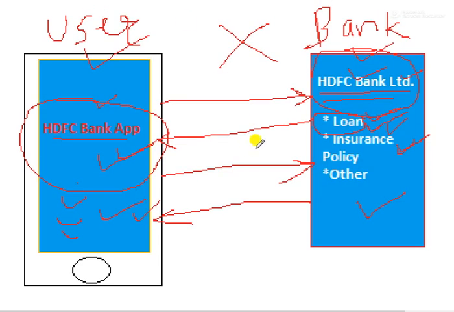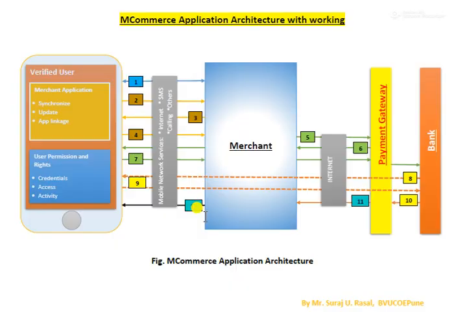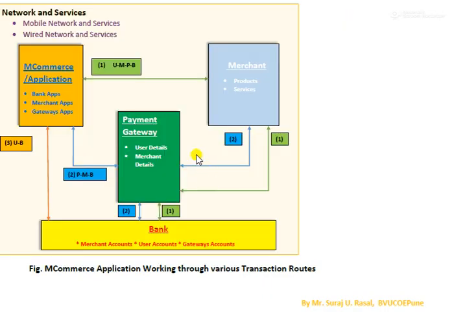There is no other participant acting here, which in short is supporting the financial transaction. So if you go through this diagram again, here in the m-commerce application it is especially mentioned that through the bank application it is directly connected to the bank, which includes the merchant account details or user account details or gateway account details too.